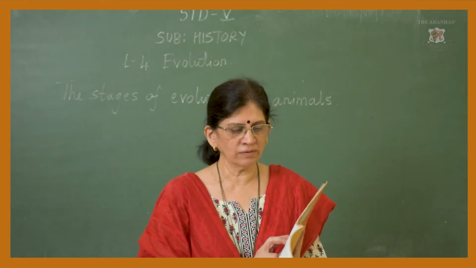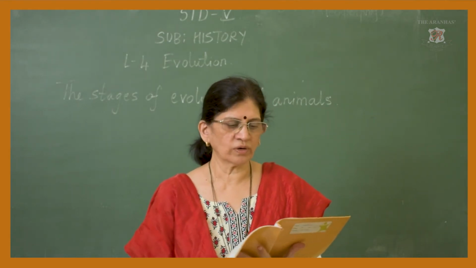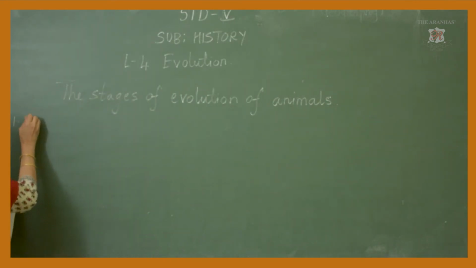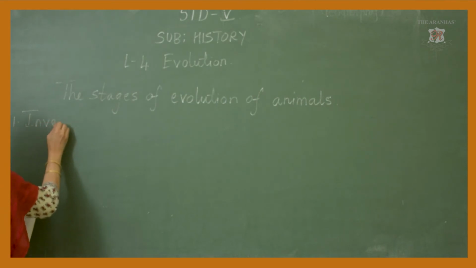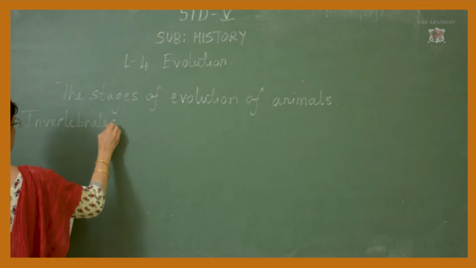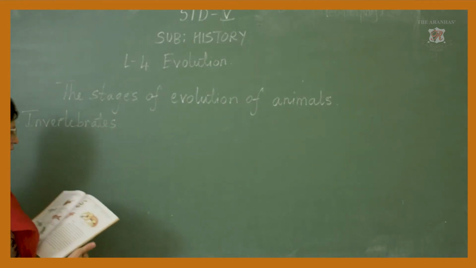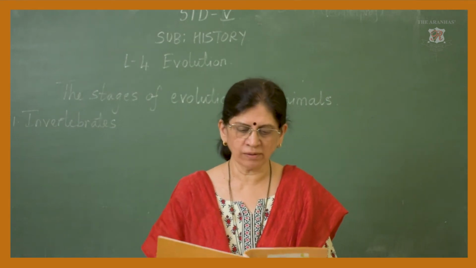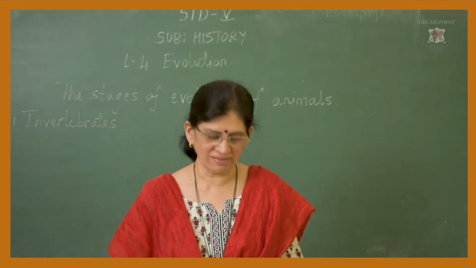Now first we have the invertebrates. Now what are invertebrates? Invertebrates are animals which do not have a backbone, like a snail, mosquito, insects.